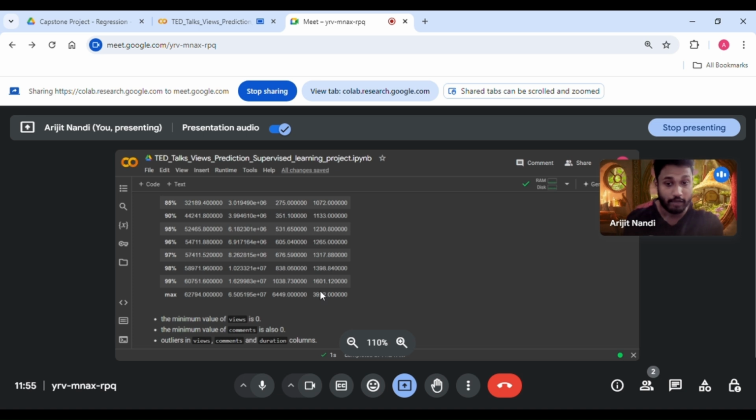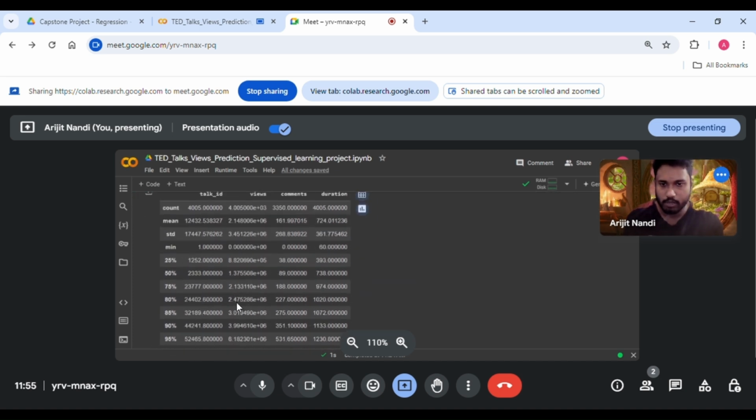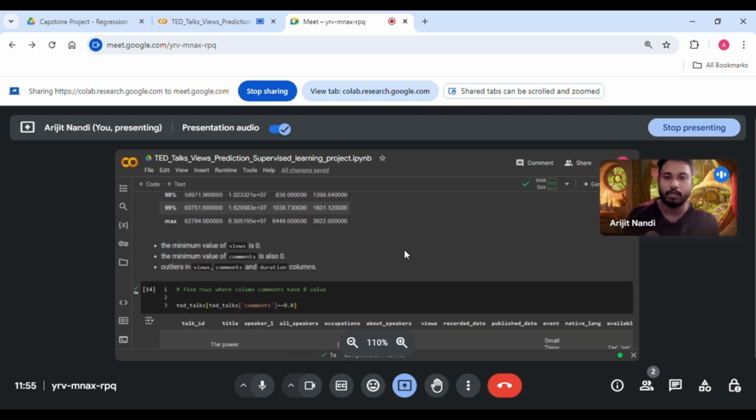So it contains some null values. Similarly, the duration column also contains null values, and the views column also contains null values. So what we have got: the minimum value of views is 0, and the minimum value of comments is also 0. Outliers in views, comments, and duration columns.